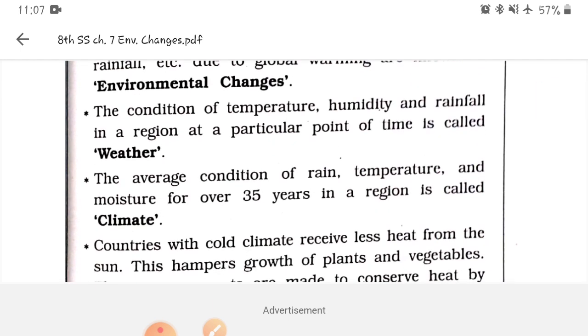The condition of temperature, humidity, and rainfall in a particular region at a particular point of time is called weather. We have used or heard the word weather. The weather is very pleasant and all other words. Now, what is weather? The condition of temperature, humidity. Humidity means moisture that is present in the air. Rainfall in a particular region at a particular point of time, that is weather.